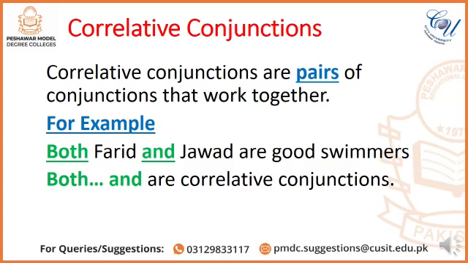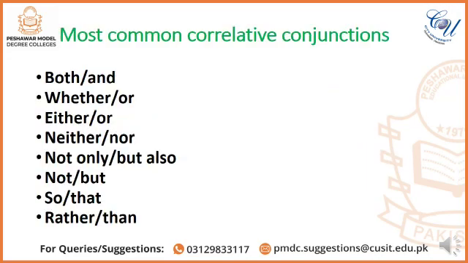In this sentence, both and are correlative conjunctions. The most common correlative conjunctions are both and, whether or, either or, neither nor, not only but also, not but, so that, rather than.